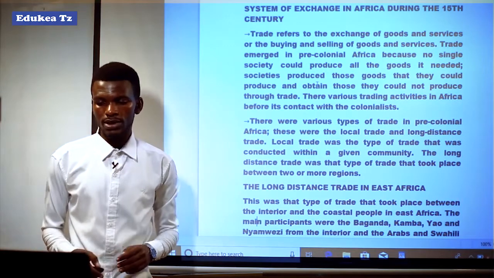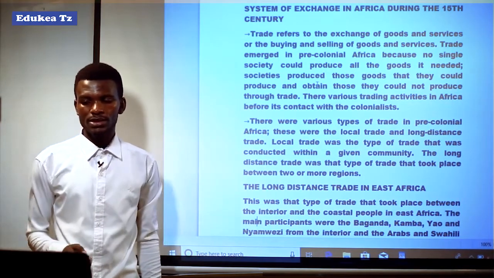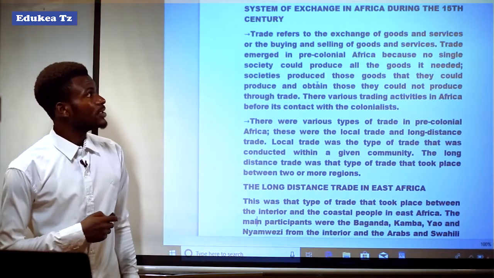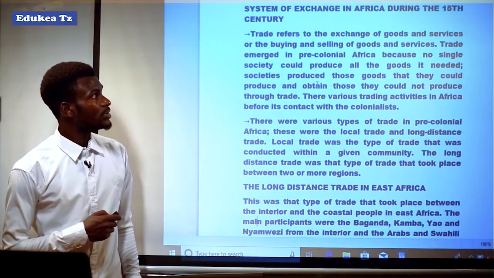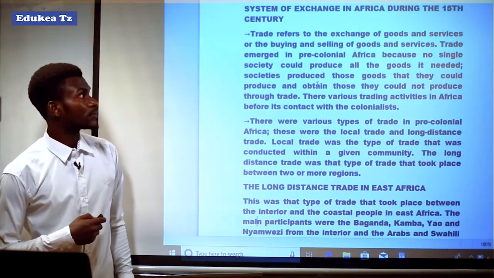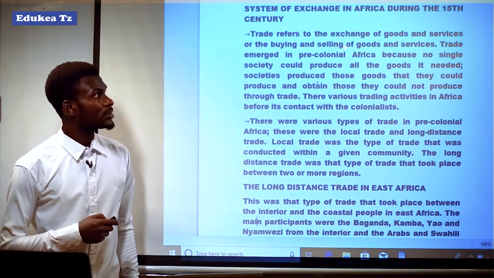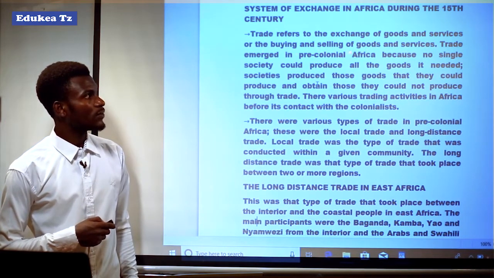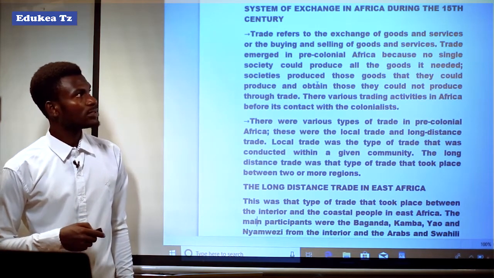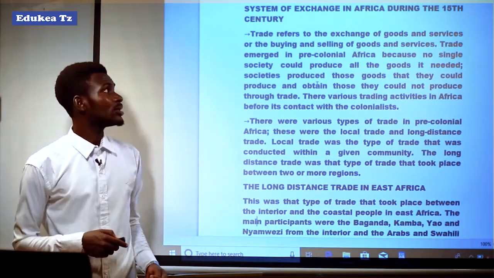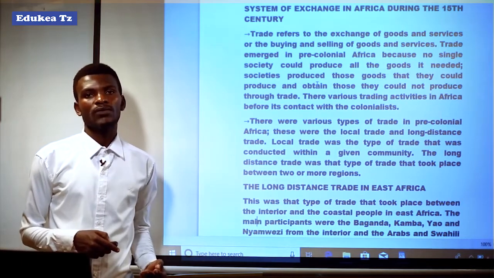Now we are going to start with the system of exchange in Africa during the 15th century. It means trade, or in another name we can call it trade. Trade refers to the exchange of goods and services, or the buying and selling of goods and services.